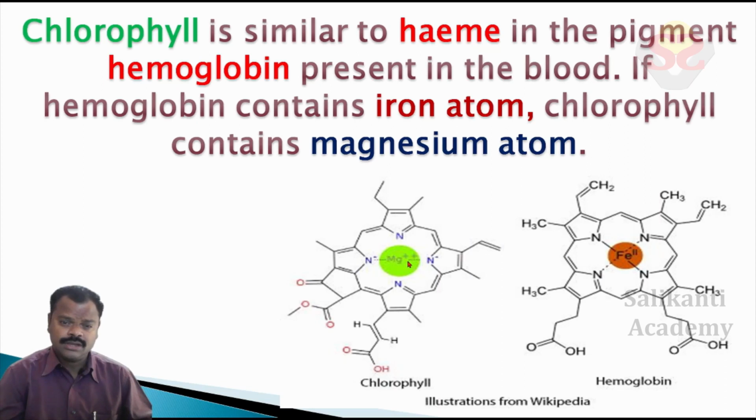The only change is in the middle atom. In chlorophyll, we observe a magnesium atom. In hemoglobin, an iron atom. Due to hemoglobin only, our blood looks red in color. Due to chlorophyll, leaves are green in color. These are the colored pigments. Due to these pigments only, those areas become green and red in color.